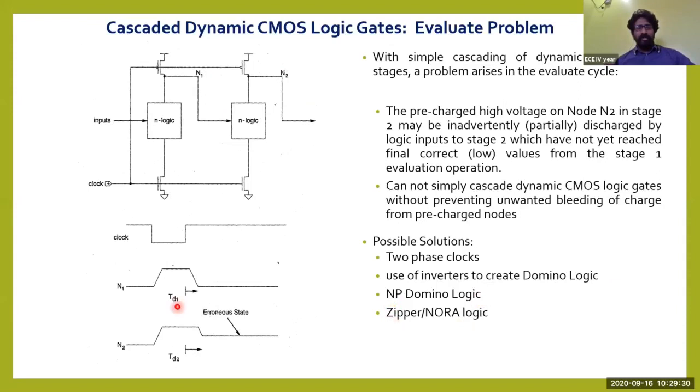I have talked about the race condition here, which is an error state. In order to overcome this race condition, we will be studying a topic called NORA. NORA is a short form for no race. No race is called NORA, or else the other name is zipper. So these are the important solutions to eliminate this kind of race condition. Let us see those solutions.